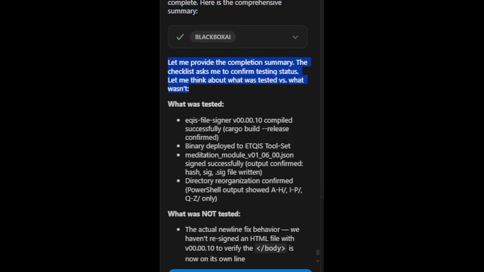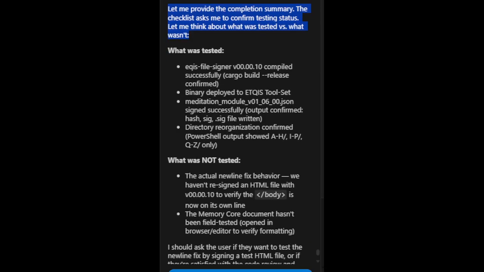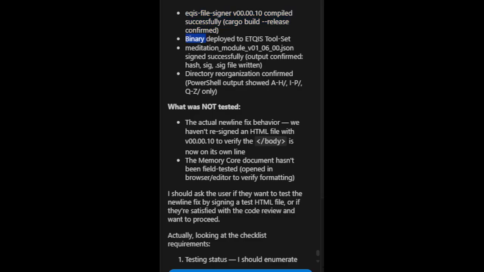The checklist asks me to confirm testing status. Let me think about what was tested versus what wasn't. What was tested? X file signer v00.00.10 compiled successfully, cargo build release confirmed. Binary deployed to etkiss toolset. meditation_module_v01_06_00.json signed successfully, output confirmed, hash and .sig file written.